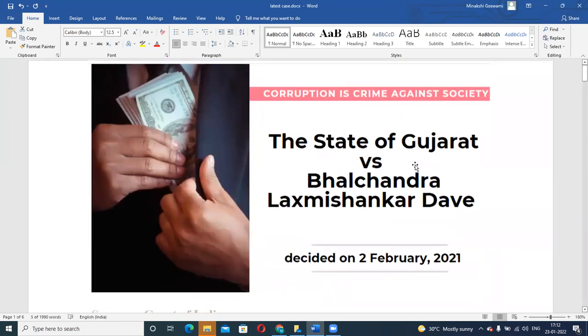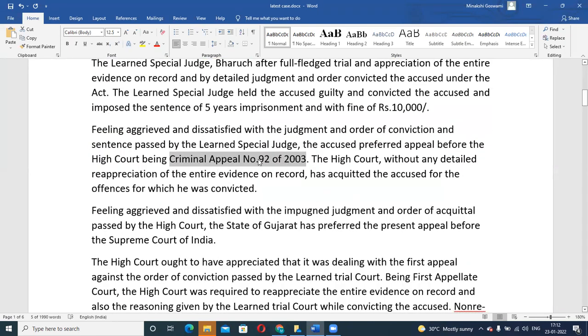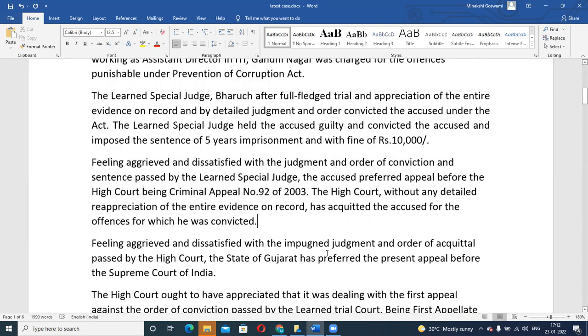Because it went to the High Court, the High Court gave a certain decision. This was the case number, if you want, you can see this as well: Criminal Appeal number 92 of 2003. Now, the High Court, without any detailed reappreciation of the entire evidence on record, has acquitted the accused for the offenses for which he was convicted.